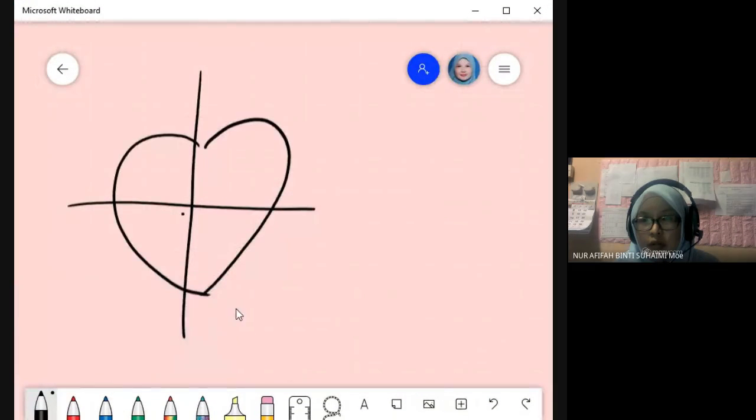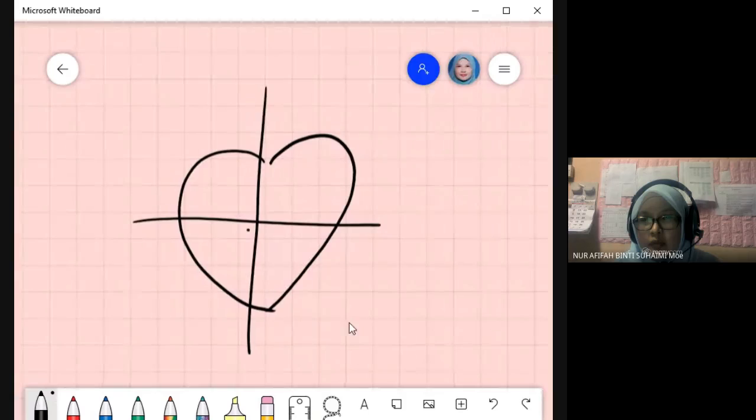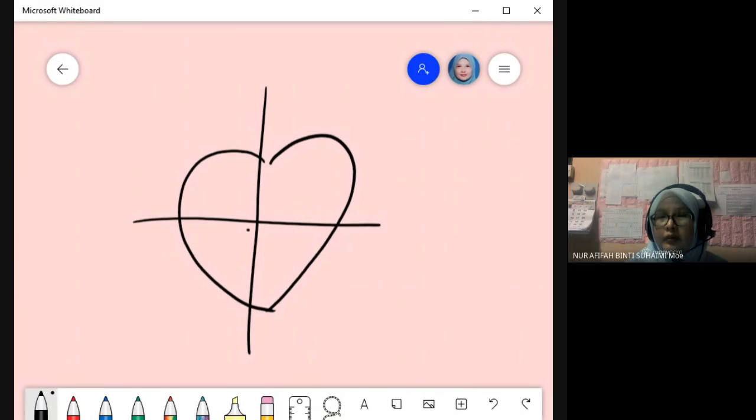Okay. This is right atrium. The upper part is atrium. Below is ventricle. Saya ulang balik. Make sure terus masuk ke dalam you punya brain. Save terus. Okay. We have right atrium and right ventricle. Left atrium, left ventricle. Okay.